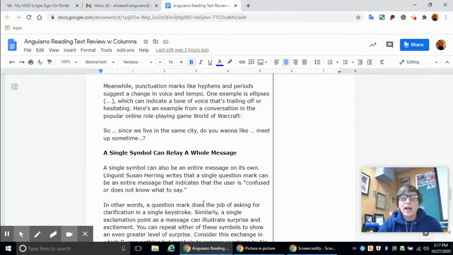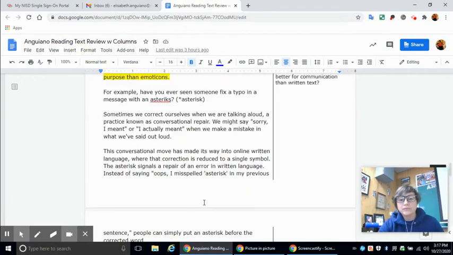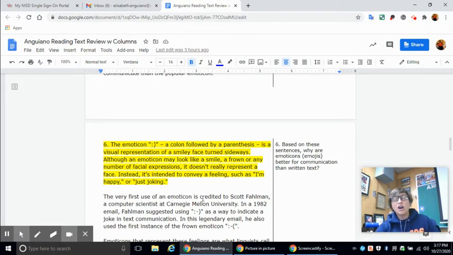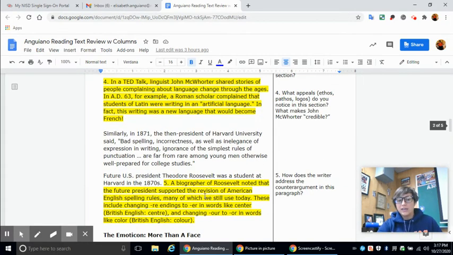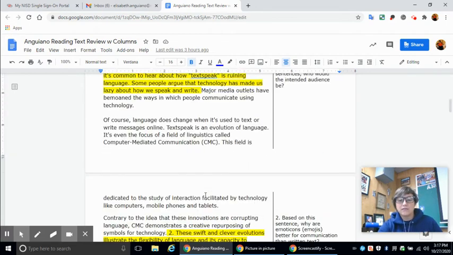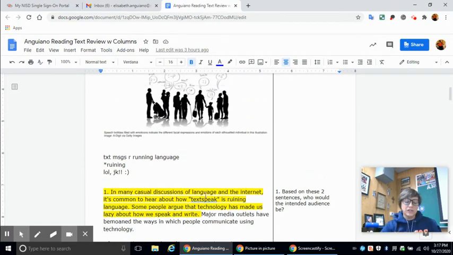All right, so after reading that article, the argument or the overall purpose of this article, we're looking at it and thinking, what was this author's purpose? Remember, when we're talking about author's purpose, we want to include two, plus we want to include clarifying details.